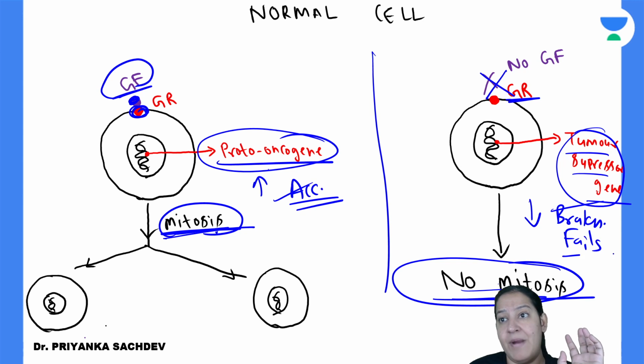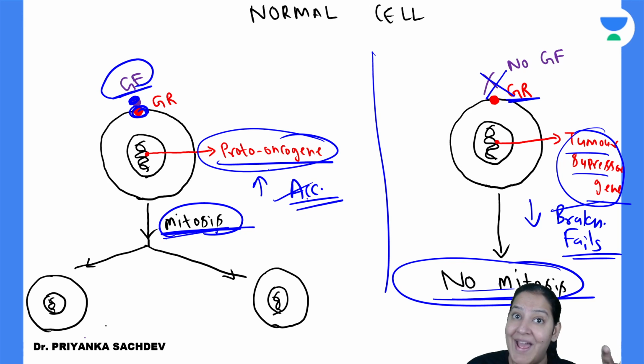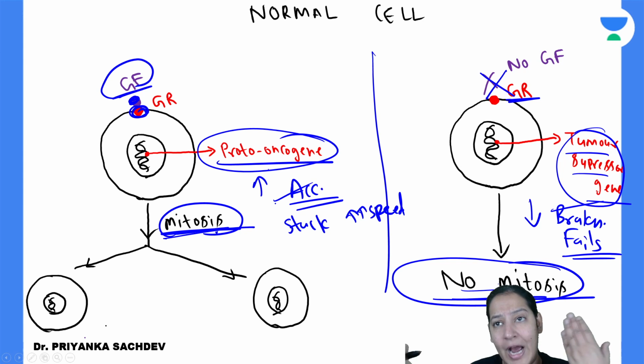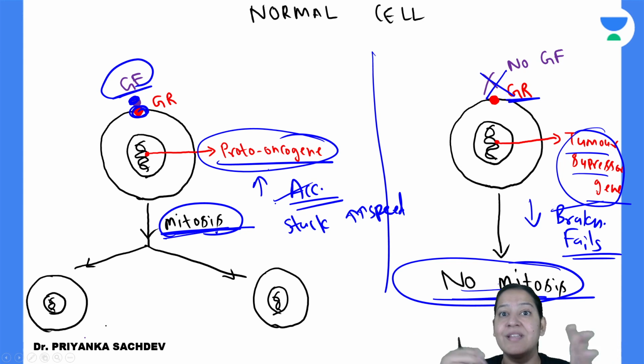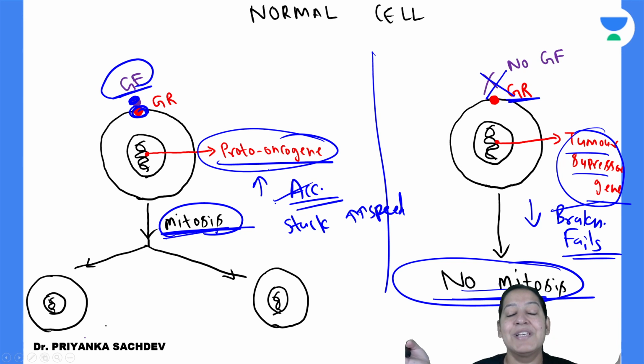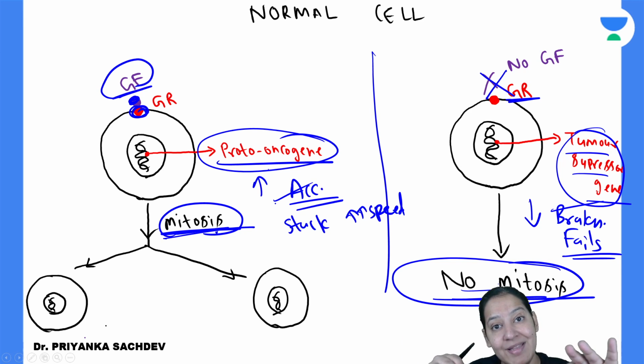Brake fail ho gaya. I cannot apply the brake. Or accelerator got stuck at the highest speed. At the highest speed, it is stuck. I cannot decrease the accelerator. So either of them or both of them together takes place. So what will happen? Blast. What will happen? Accident. So that is happening in the human body, that leads to cancer.